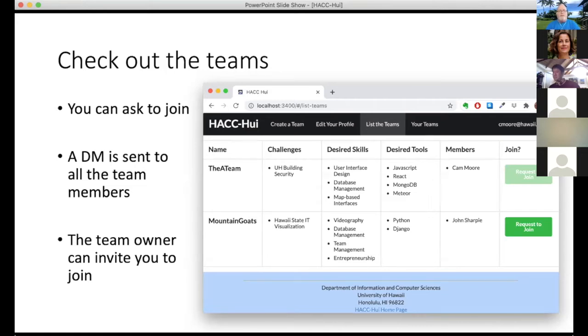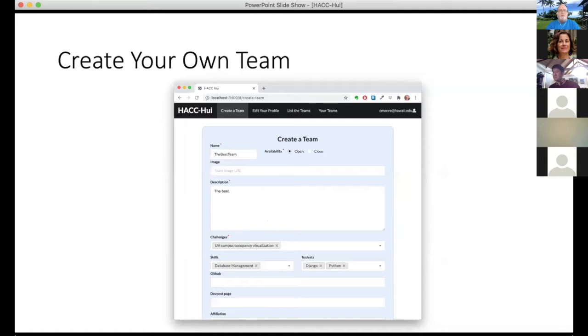If you don't find any teams that you're interested in, you can create your own team. Again, you fill out this form, create your own team, and then you would be the owner, and you can invite your friends to work with you. As I understand, there is no cap for the number of members on your team. If you want to leave a team, there'll be a leave the team option, which will send out direct messages to people saying that you left. Then the team people can re-invite you if they want to.